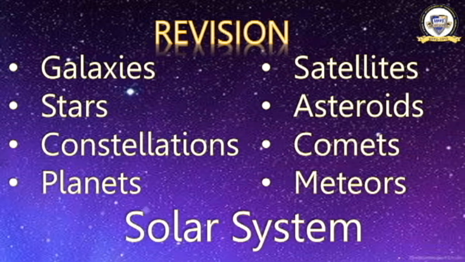So, understood everything? Universe, then part of that is galaxy, part of the galaxy is star, a group of stars makes constellations, and in constellations we can see planets, and the planets have their satellites. So that's a chain, up to the satellite. Then these asteroids, comets and meteors are the objects which are there in the sky. Sometimes they come into the earth's atmosphere and our surface also.